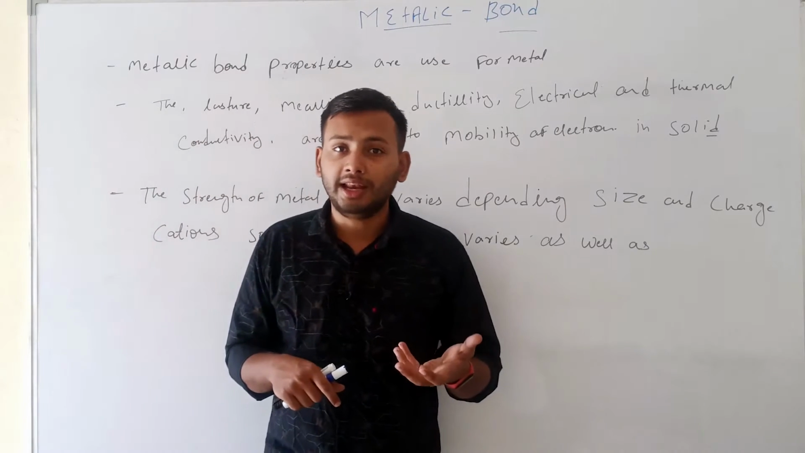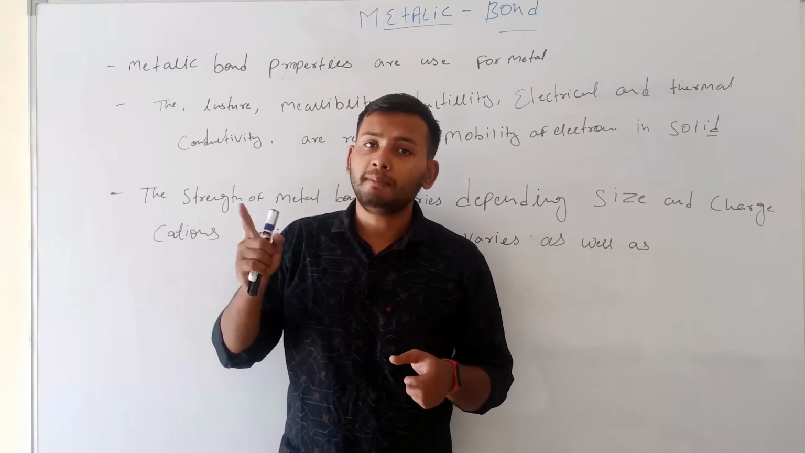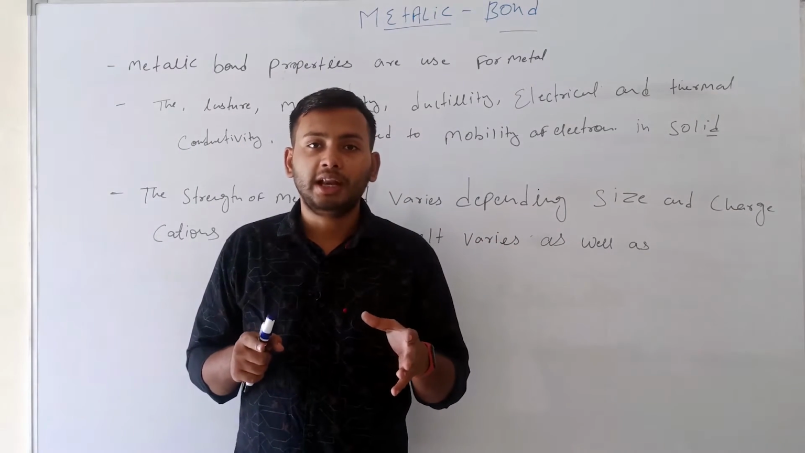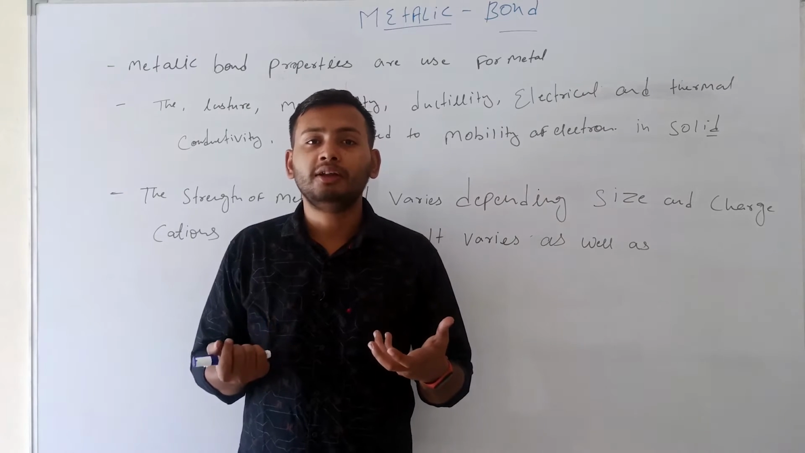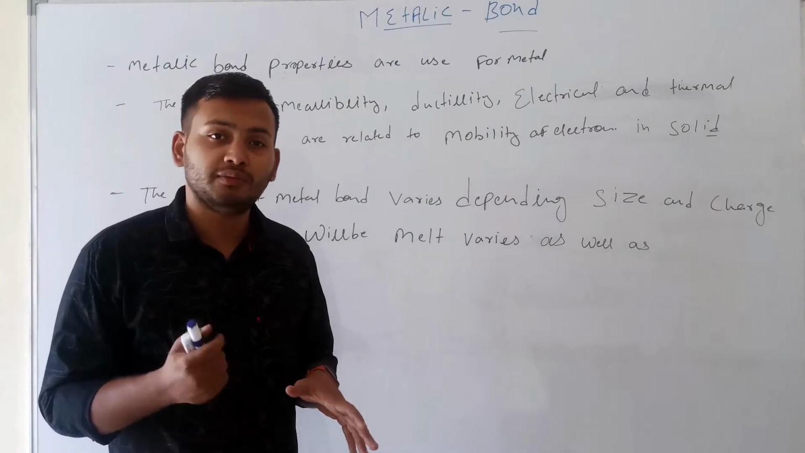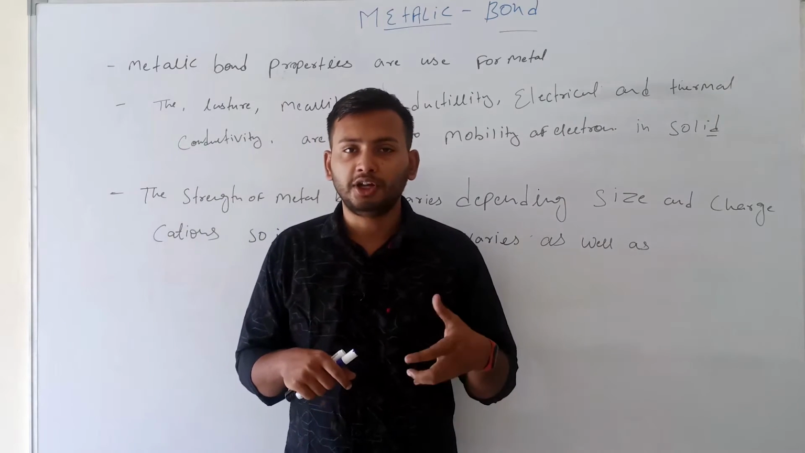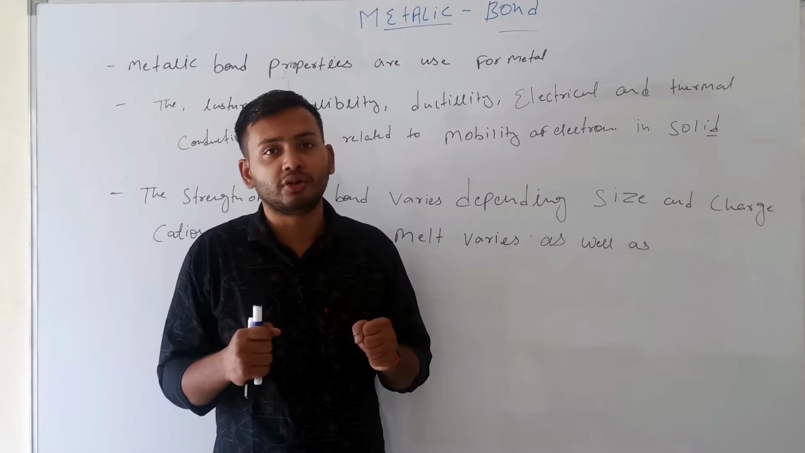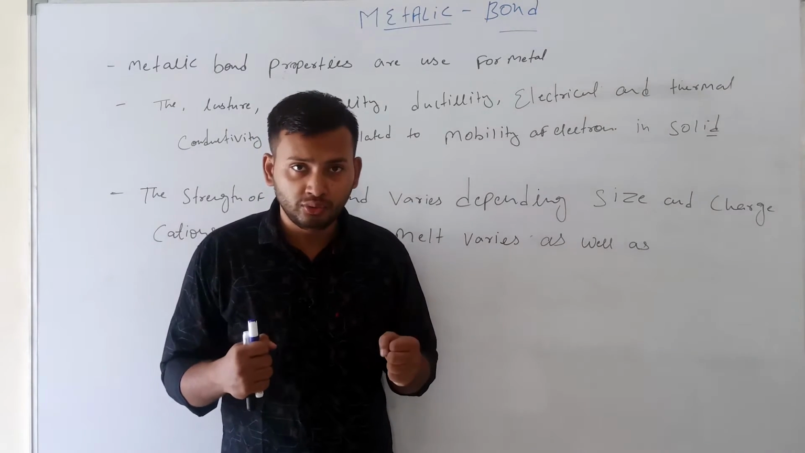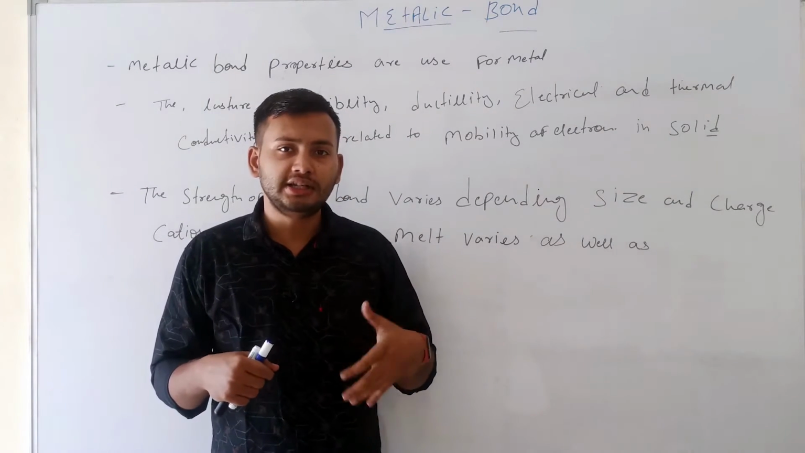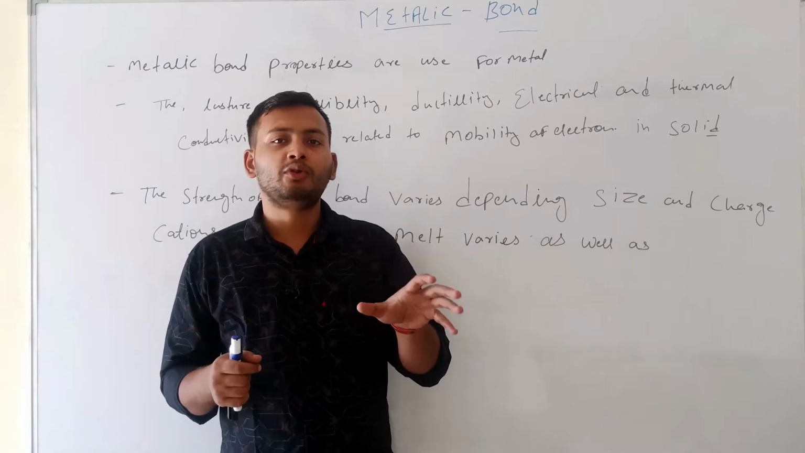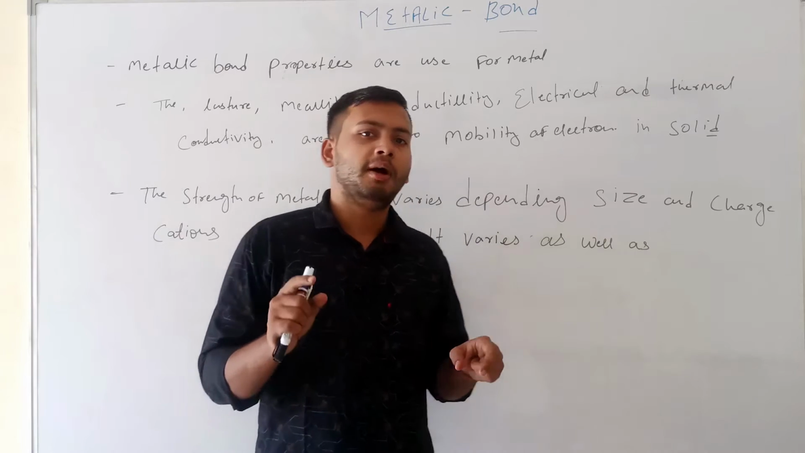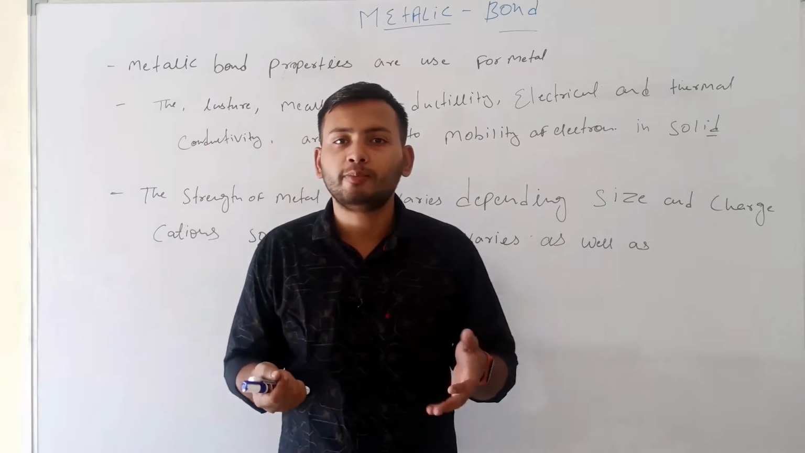Mercury also has a metallic bond. The melting and boiling points of metallic compounds depend on the size and charge of the cation. If the charge is high, then the metallic bond is stronger, and the melting and boiling points are high. If the charge is low, then the metallic bond is weak, and the melting and boiling points are very low.